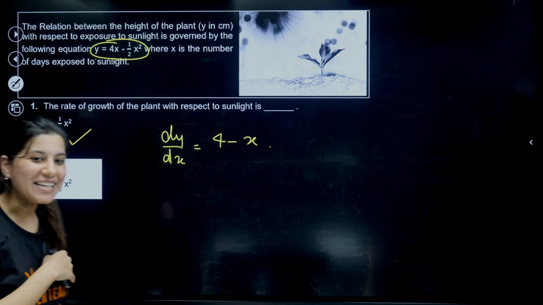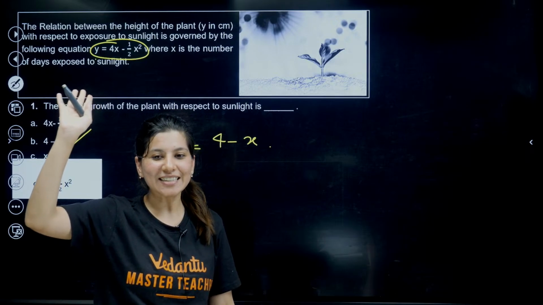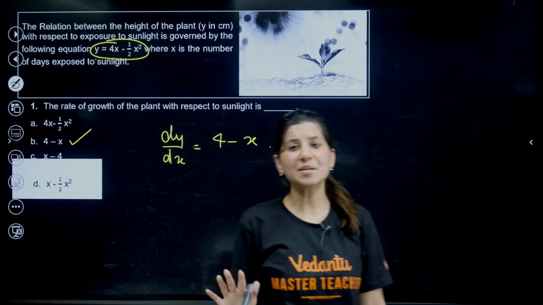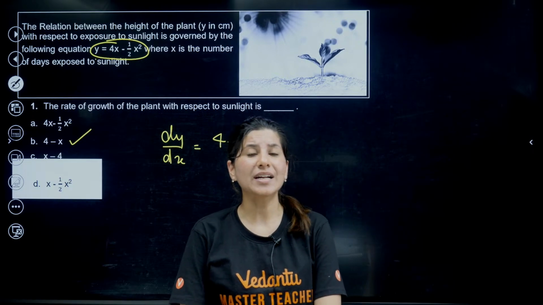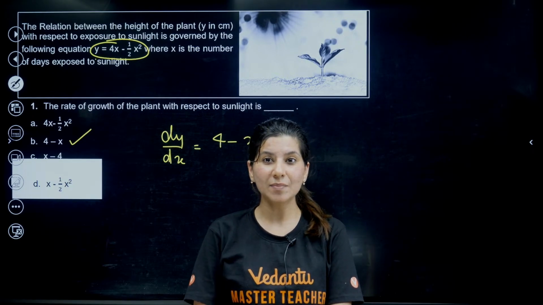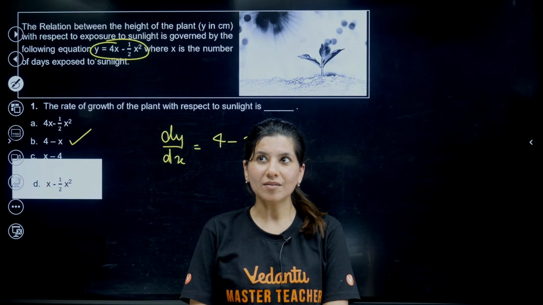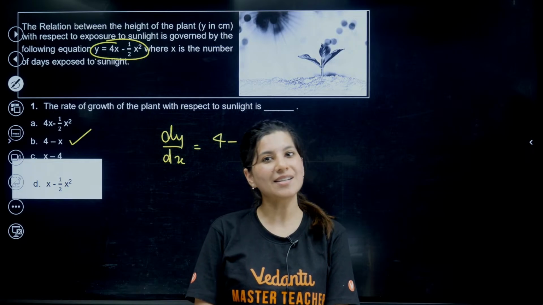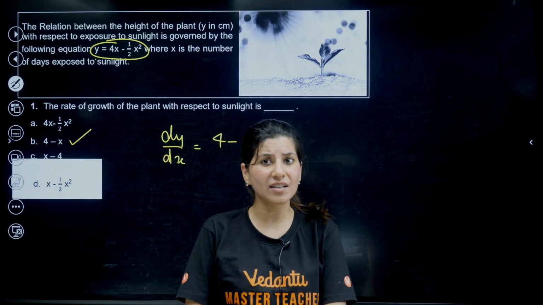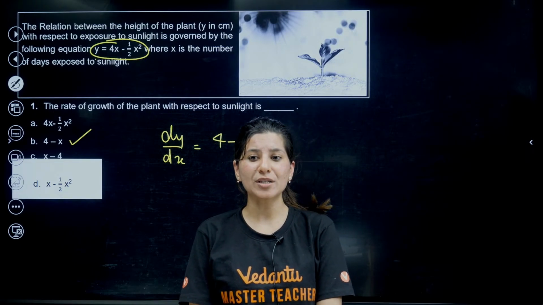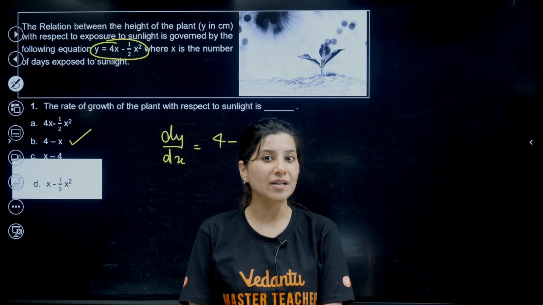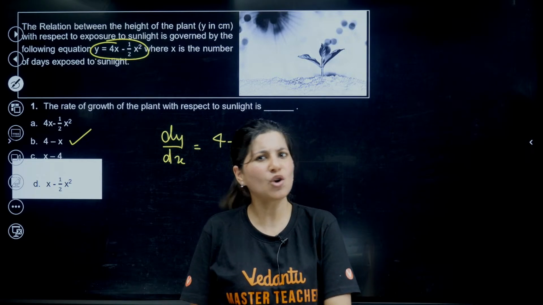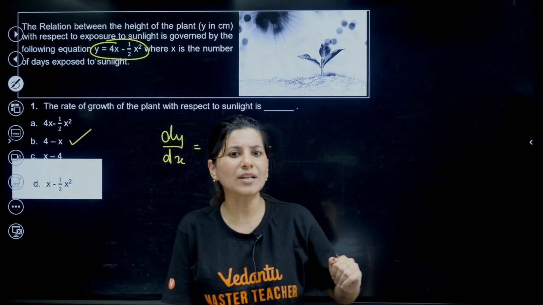Easy question, B. Please remember that tip. I know that sometimes understanding a case study becomes a little bit tricky, but I feel that out of 5 questions, 4 are still doable. 1 question can give you trouble, but 3 to 4 questions are absolutely doable. So please do not leave them like that. Just try to read the questions. If you're not understanding the passage, try to read the question.